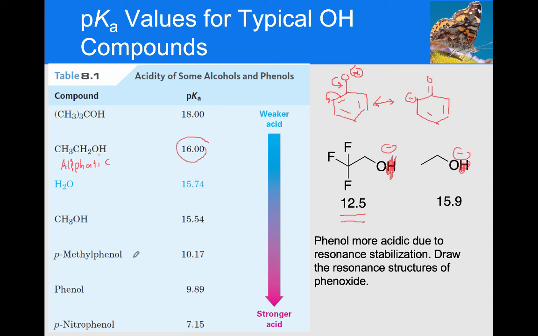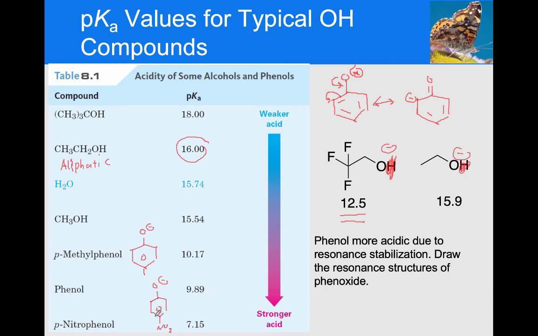And notice also that if I look at different types of phenols, the anion of this phenol, which is paramethylphenol, which looks like this, right? And the anion of nitrophenol, which looks like this, right? So this paranitrophenol is much more acidic than phenol or the paramethylphenol.